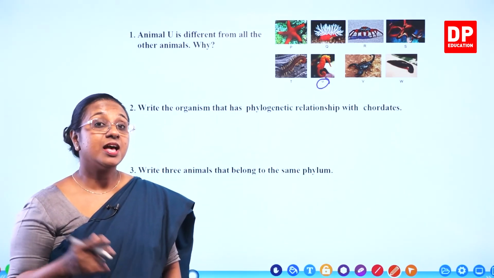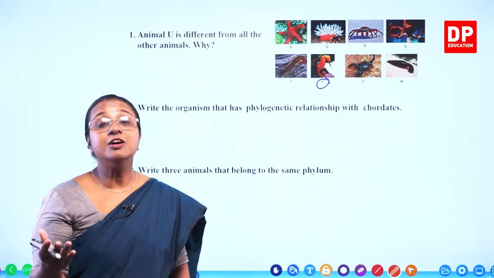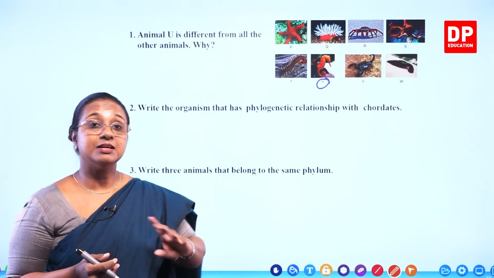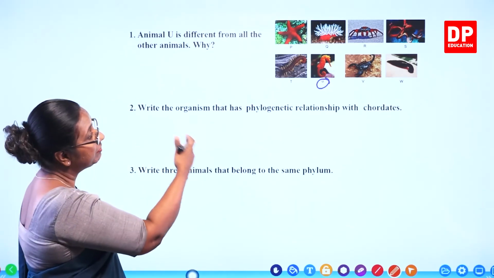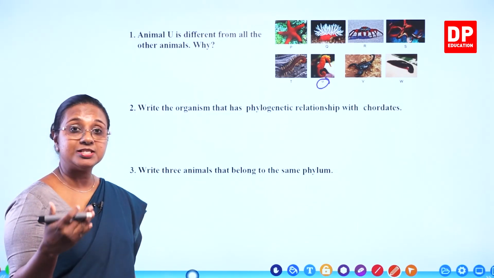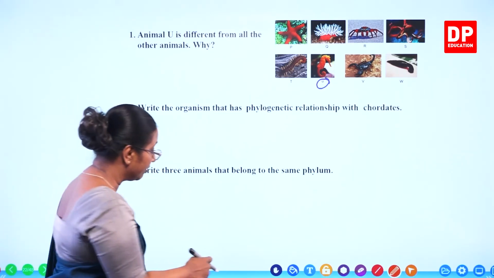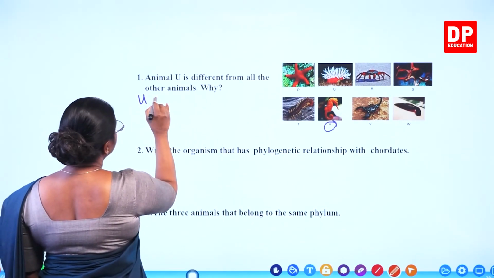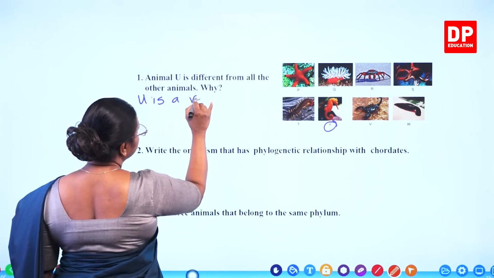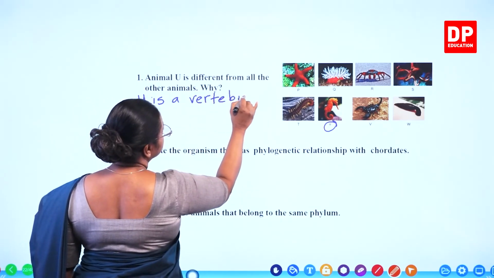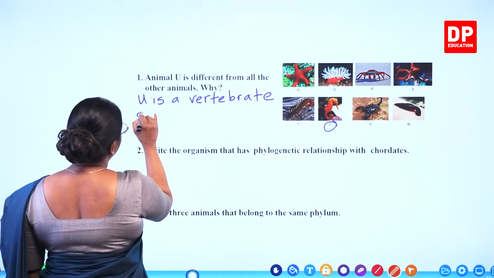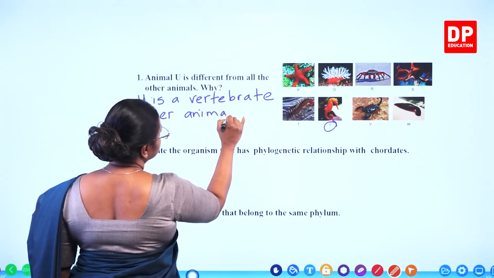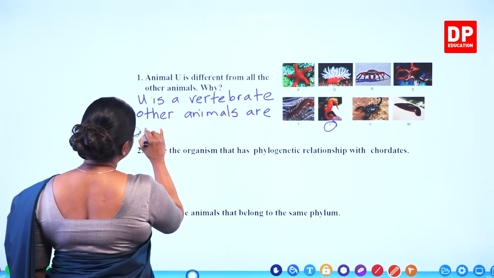What is the difference? I told you all, seahorse, you all know it is a fish. Fishes are vertebrates, whereas all the other organisms are invertebrates. Echinodermata, Arthropoda, Mollusca, Annelida, those are all invertebrates. So that's the difference. We can say U is a vertebrate. Other animals are invertebrates.